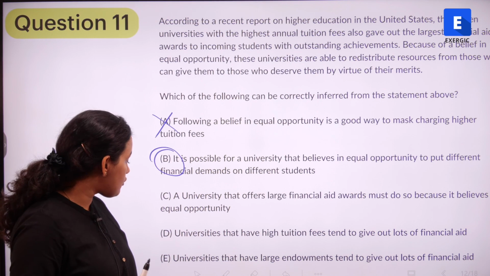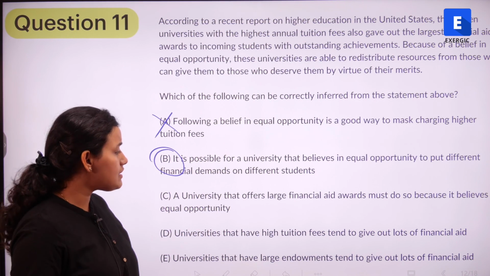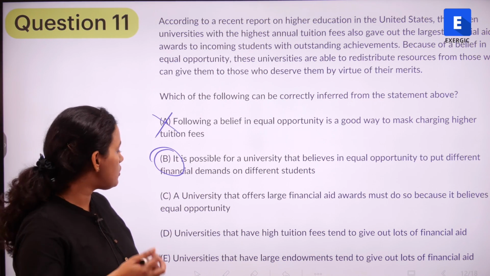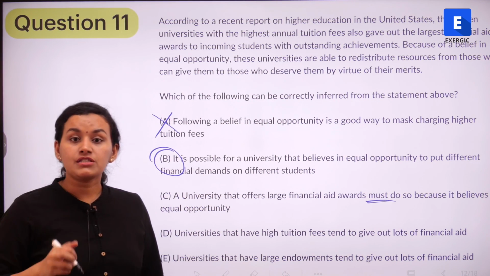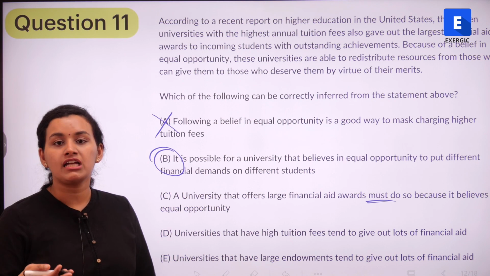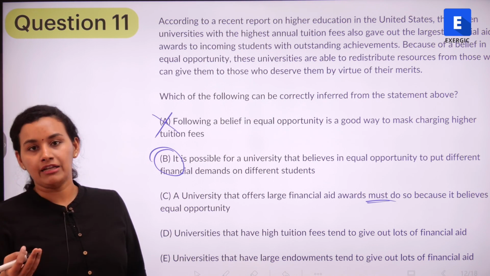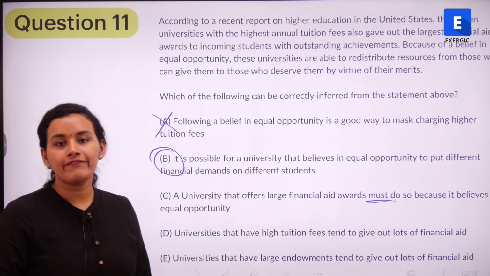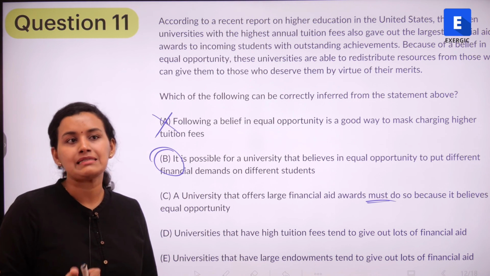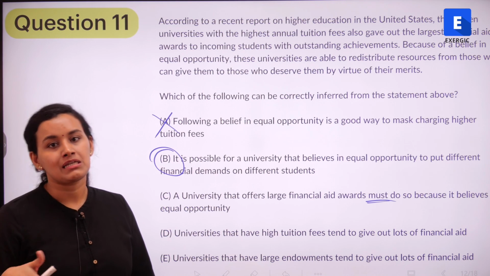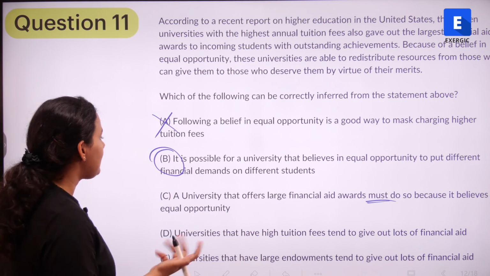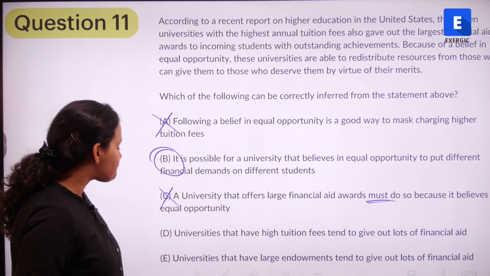Let's look at this option C. A university that offers large financial aid awards must do so because it believes in equal opportunity. Must do so means it is absolutely necessary that if a university is offering financial aid, it is going to believe in equal opportunity. It might be giving financial aid for any other reason, right? Maybe there are some government compliances, maybe there are some state laws in place, maybe there is some corporate social responsibility, anything, we don't know. So this is not true.